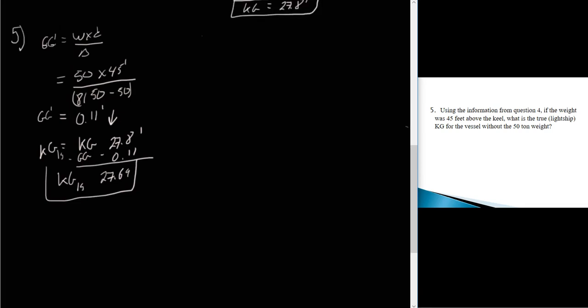Okay, problem number 6. Now we've got a 30-ton tank car loaded on deck 10 feet from the center line. Two trucks are available to load. So we've got two trucks on the pier, and we're going to put them on the vessel. And we want to know how far we should put them off the center line so as to maintain the vessel's upright position.